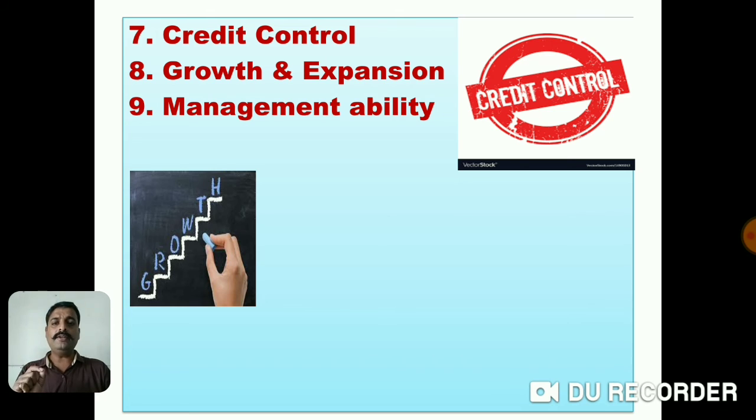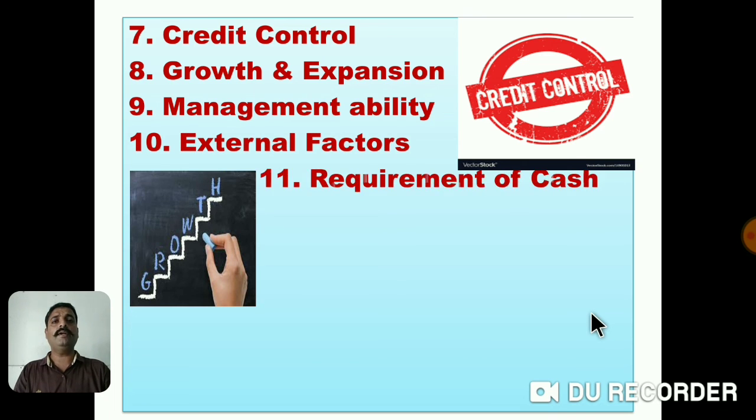The ability and capacity of management, the skill of management, is very important here, because it also affects the requirement of working capital. If they keep proper coordination between all departments, then they need very little working capital.